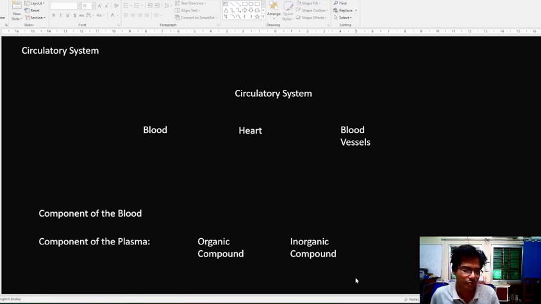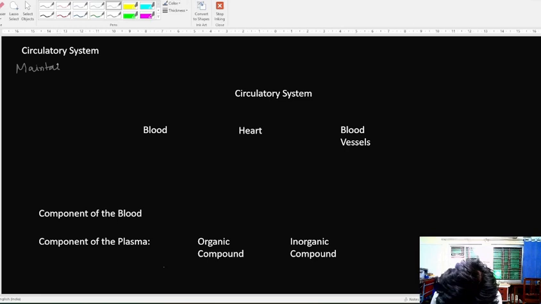From last class, we have discussed a lot of physiological systems. From today, we'll discuss the circulatory system, that means how circulation occurs, its physiology, and why it is important. It is essential for multicellular organisms: the transportation of O2, nutrients, hormones, and growth factors all depend on the circulatory system, and along with it, it maintains homeostasis.